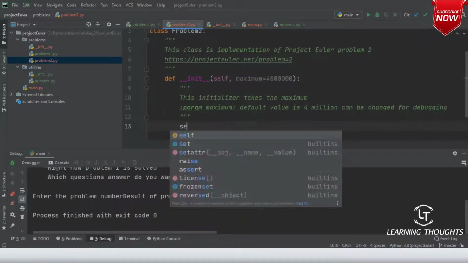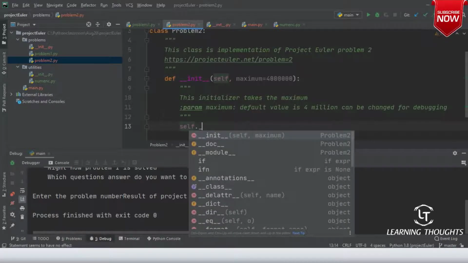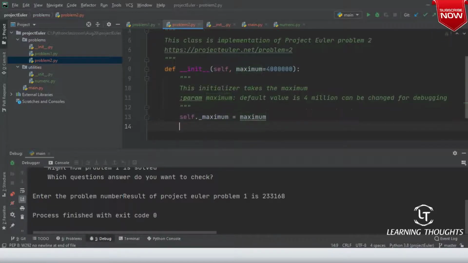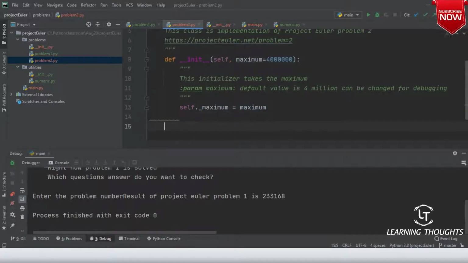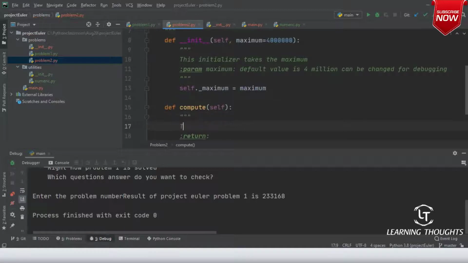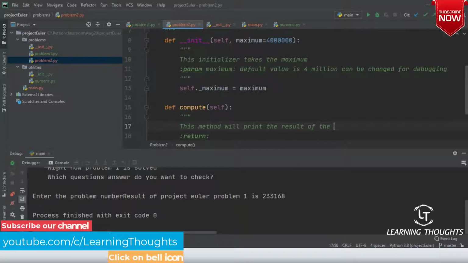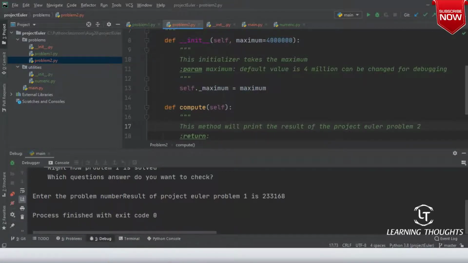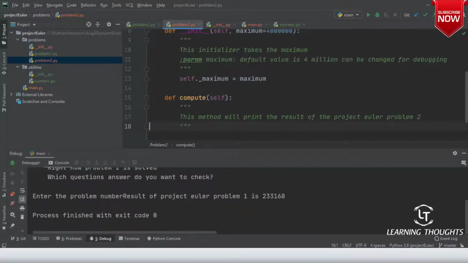So over here, I am writing self._maximum equals maximum. Now, let me try to compute. def compute. For all the methods, I'll be using a compute method which will basically do the calculation for you. This method will print the result of the Project Euler problem 2. It will not return anything.